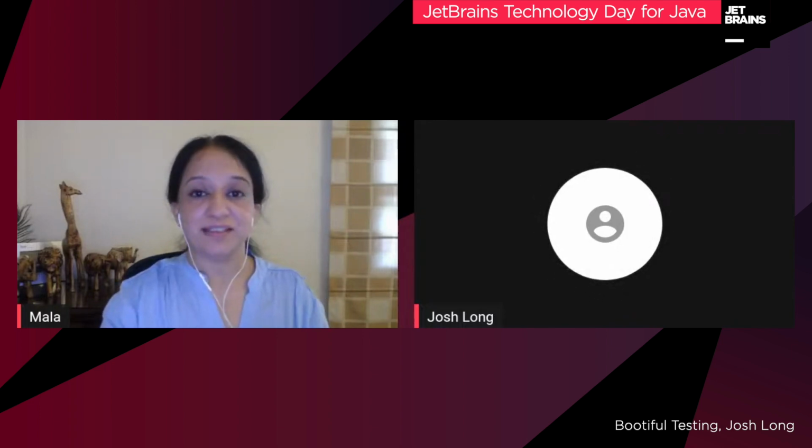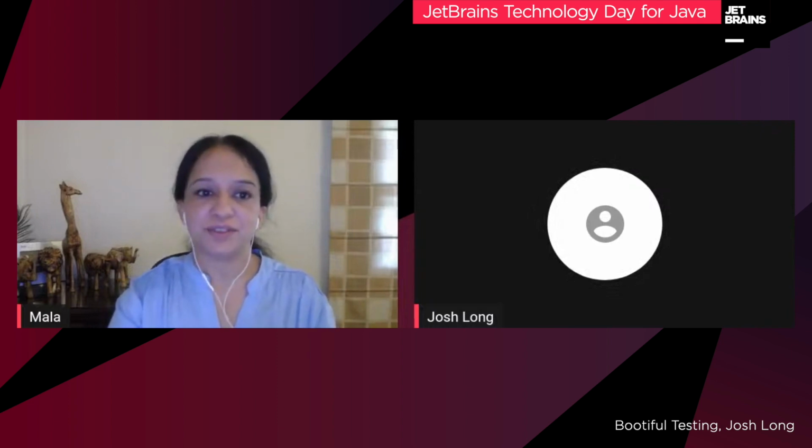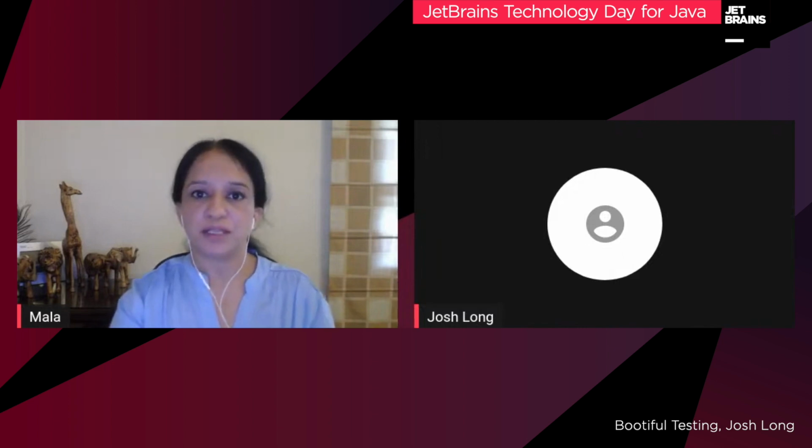Okay, the other thing that I have noticed in a lot of other talks as well, is that you use Groovy and Kotlin as well. Would you have any recommendation where people should be using Java or Kotlin or Groovy, and probably the best use cases for using all three of these languages? Because yes, we know that we can use them on the JVM, but what would be places that you use, and what would you recommend?